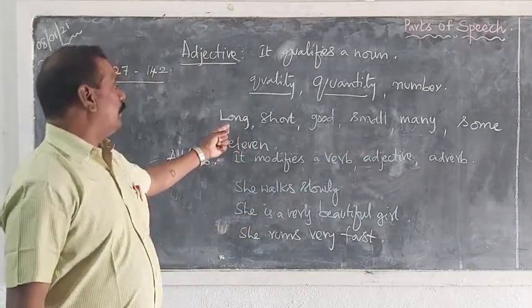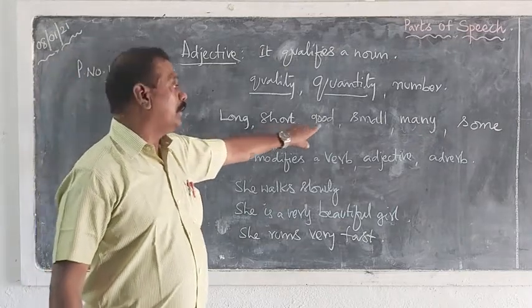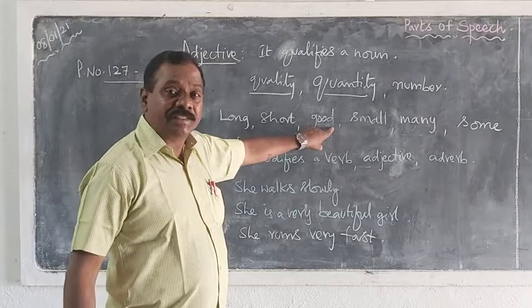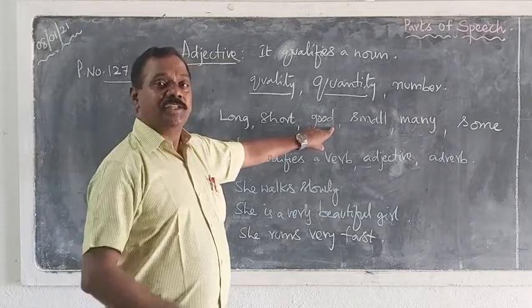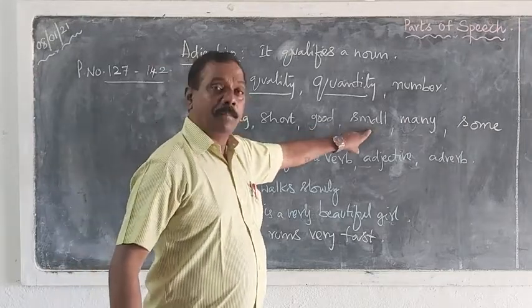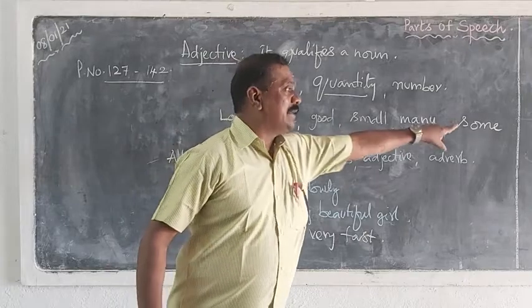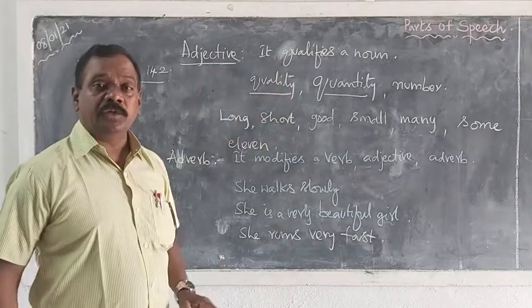When we use them, it is a long scale. He is a short boy. She is a foolish girl. Foolish, that talks about the girl's quality. A small scale. A small ribbon. Many students. Some boys. So, these are the adjectives.